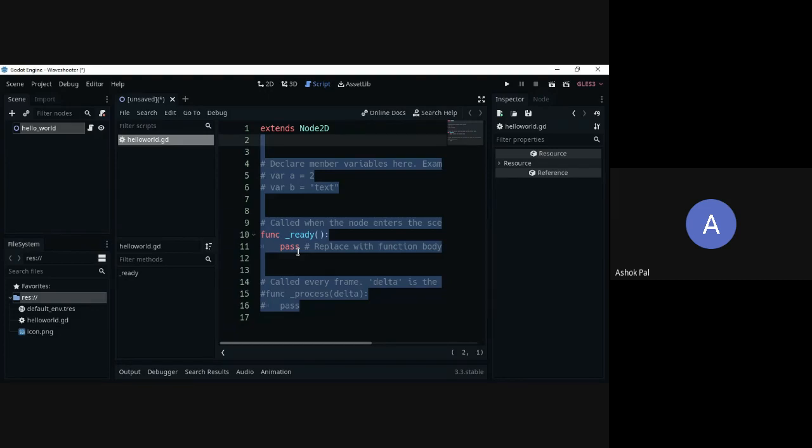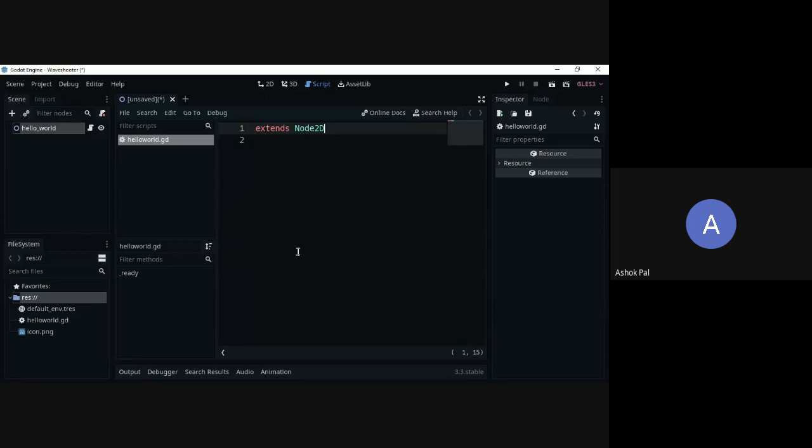What is the meaning of extends Node2D? For those who know about programming, you know about libraries and classes. For those who don't know programming, let's just assume that this is a dictionary with different types of features and different types of modules, and we can use those features and modules in this code.